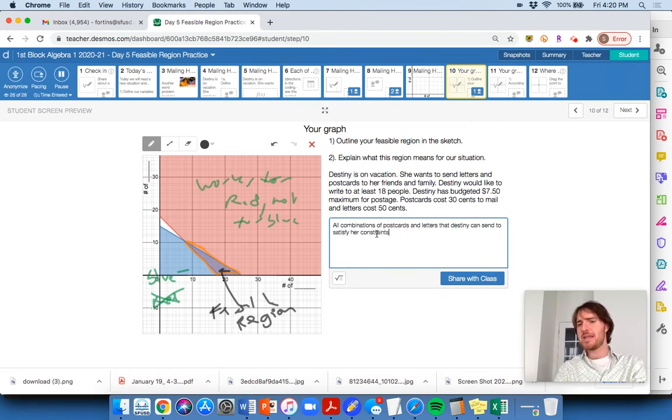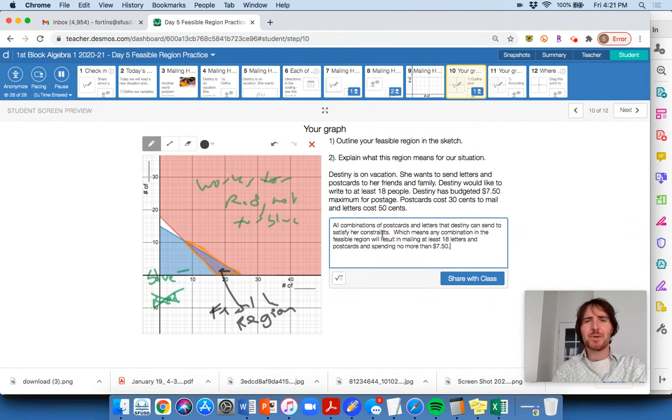It means that any combination in the feasible region will result in mailing at least 18 letters and postcards and spending no more than $7.50.